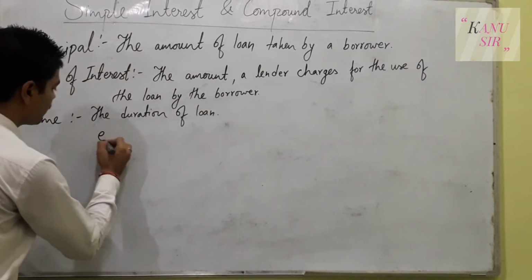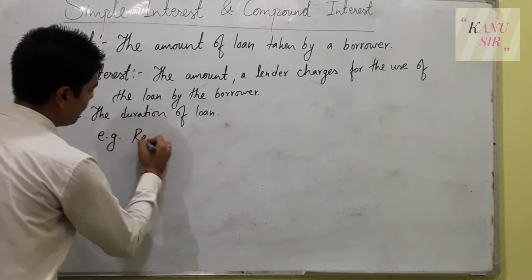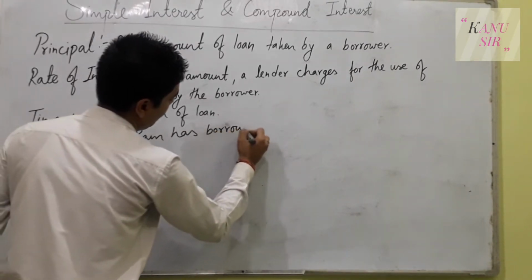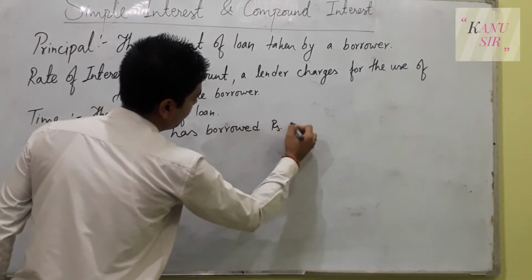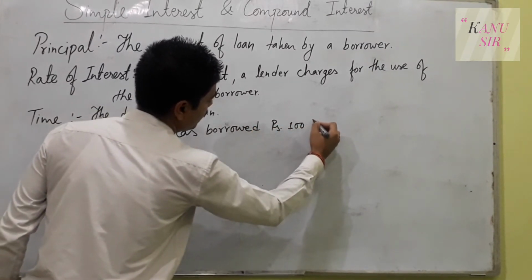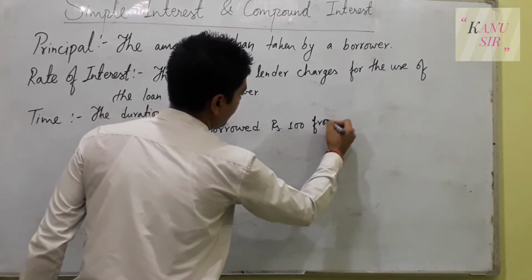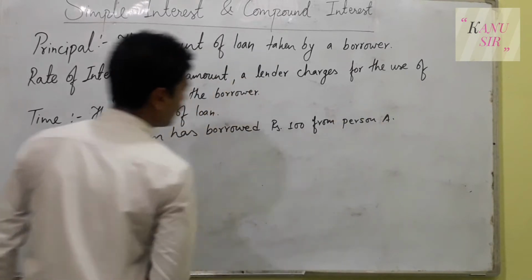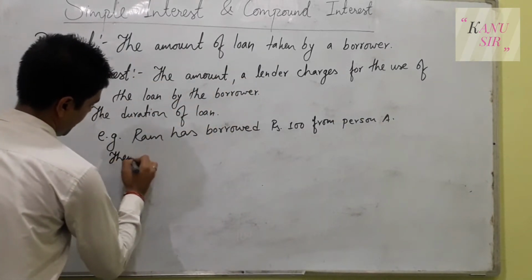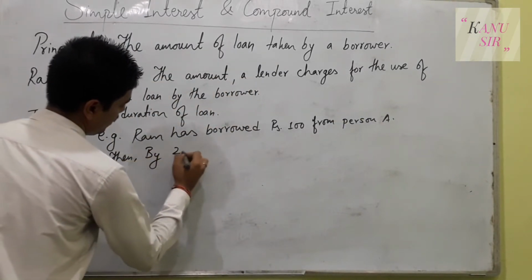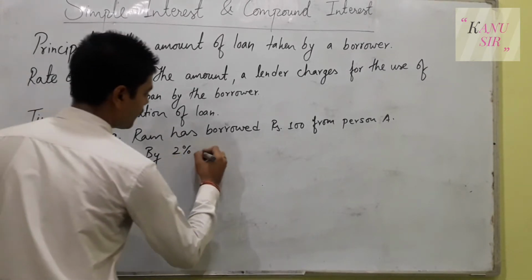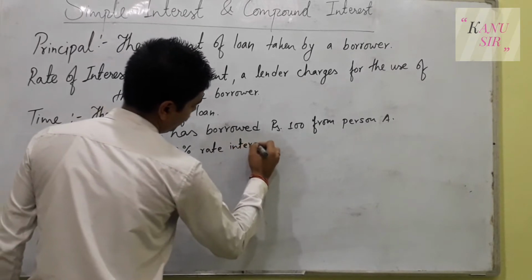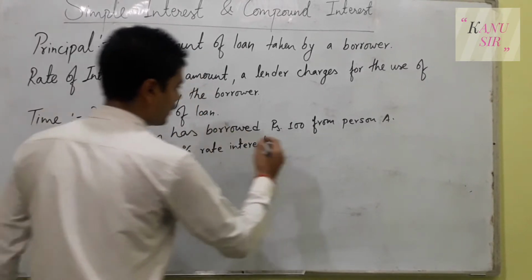Once again, let us take an example. Ram has borrowed rupees 100 from person A by 2% rate of interest.